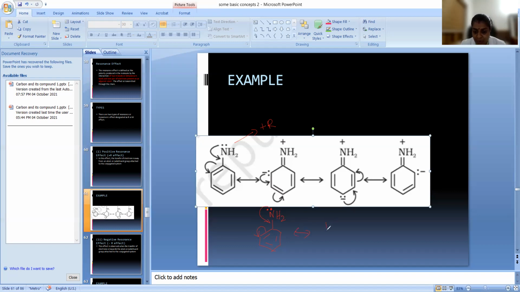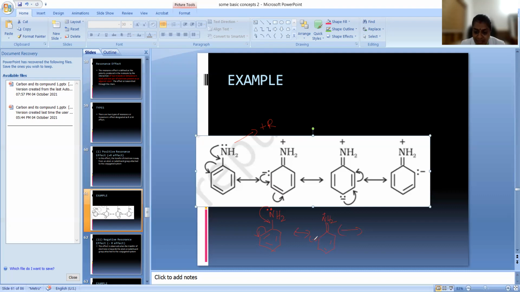Okay, so how will it be? Here a double bond will come because this is shifting to this place, and then you will get a negative charge here because this bond is shifted to this atom, and the rest are the same. The nitrogen atom gets a plus charge because it is shifting electrons towards this bond.